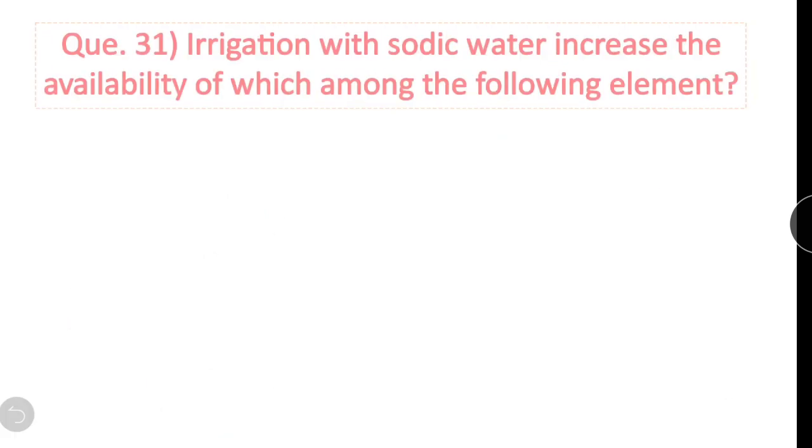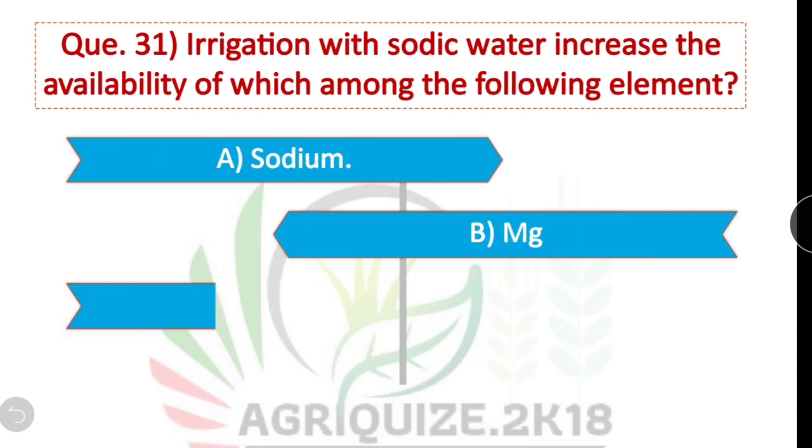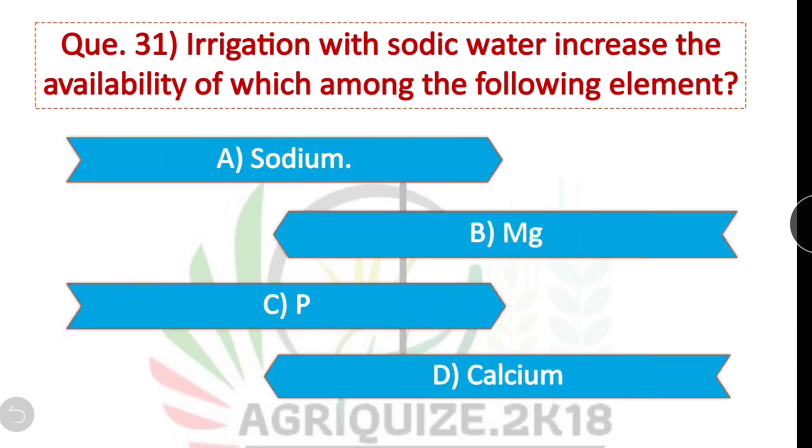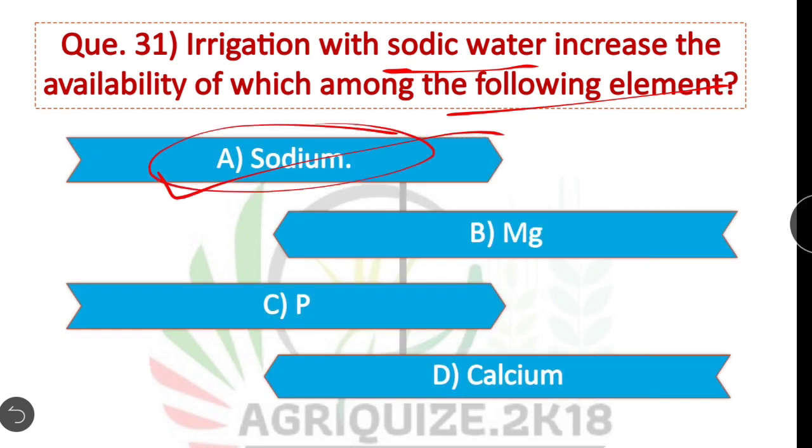Question 31. Irrigation with sodic water increases the availability of which among the following elements? The irrigation with sodic water will increase the sodium concentration in soil. Option A is correct.